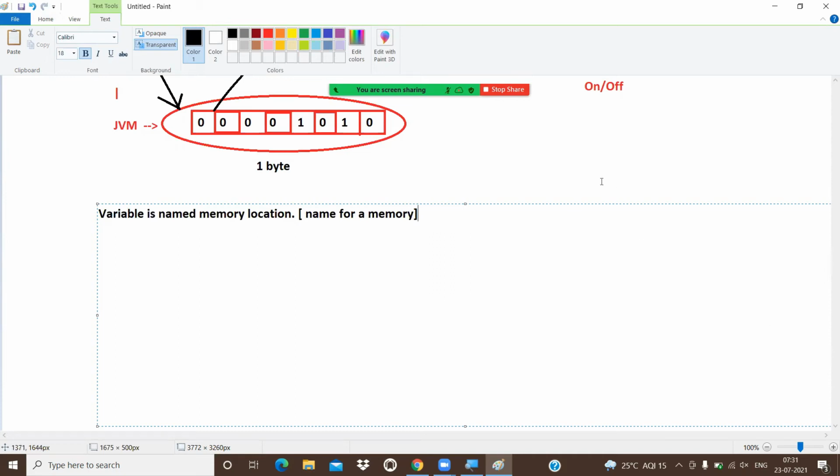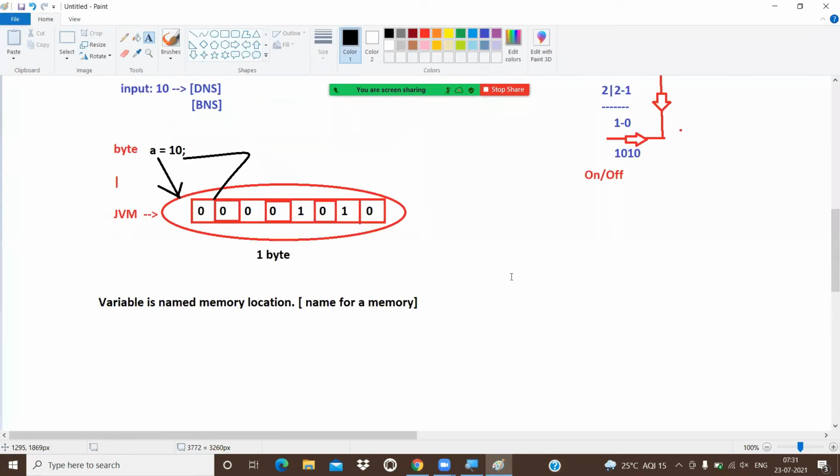Name for a memory. Now, byte a = 10. The equal operator means storing, placing, assigning, initializing. A lot of words you can use: assigning, storing, placing, initializing, or simply in normal English, giving. So 10 we are giving to variable a.